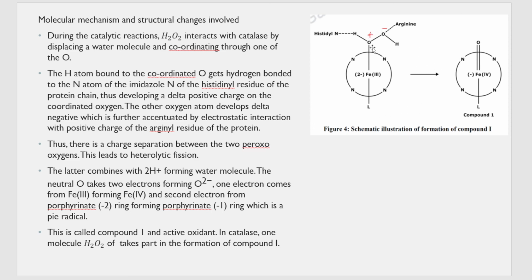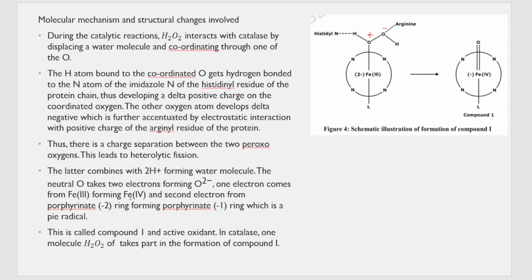So what happens to this oxygen? There's a charge separation between the peroxo oxygen, and it leads to heterolytic fission that I already explained, and there is removal of one molecule of water because this oxygen combines with these two hydrogens to form water. What happens to this oxygen? The oxygen that has left combines with 2H forming a water molecule.